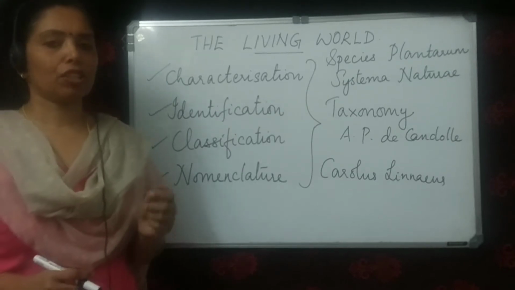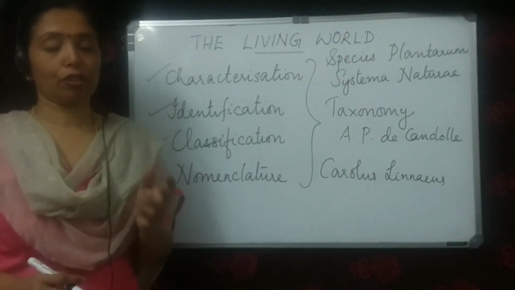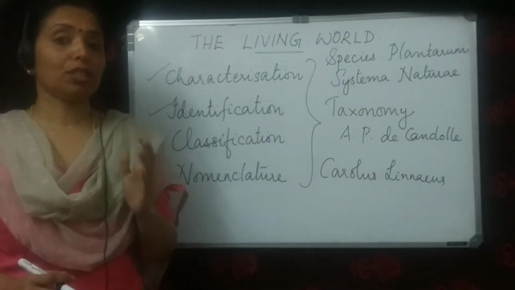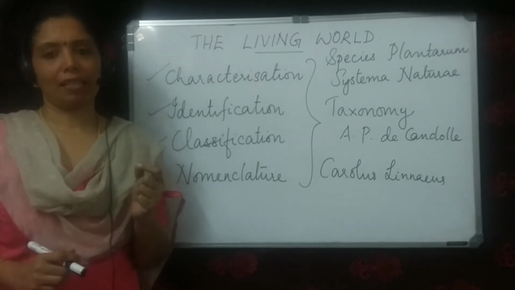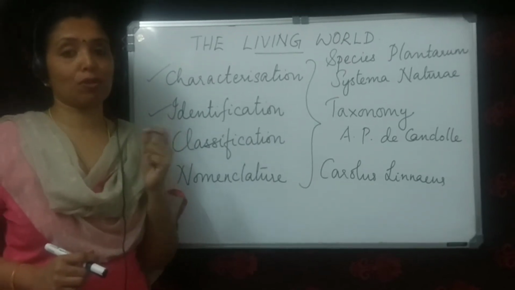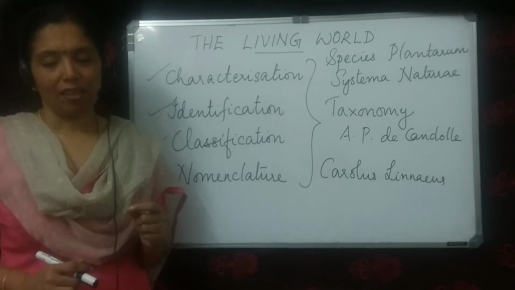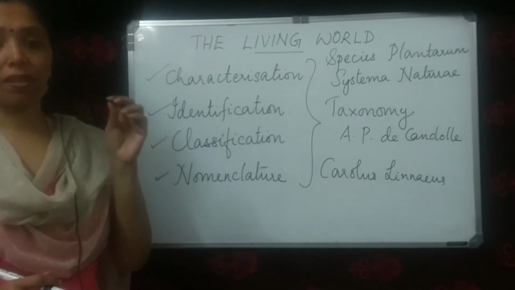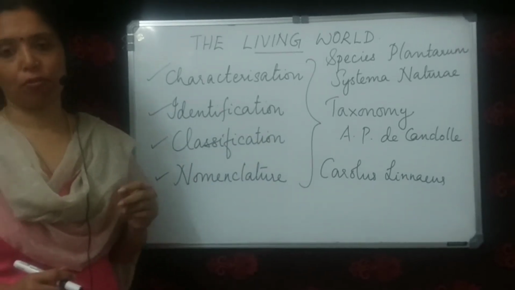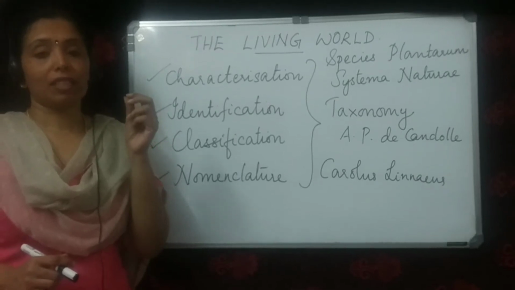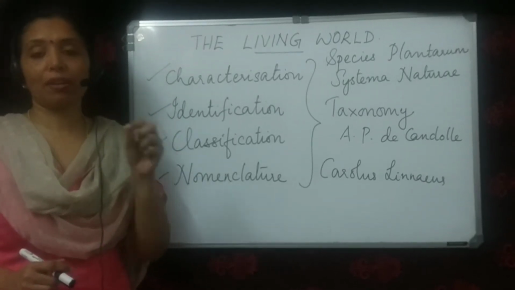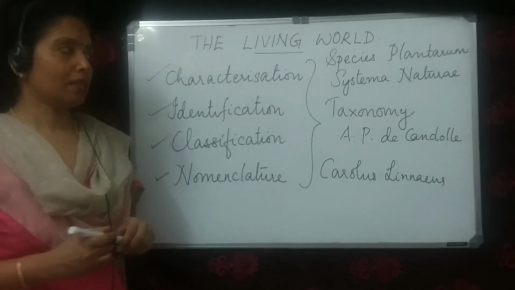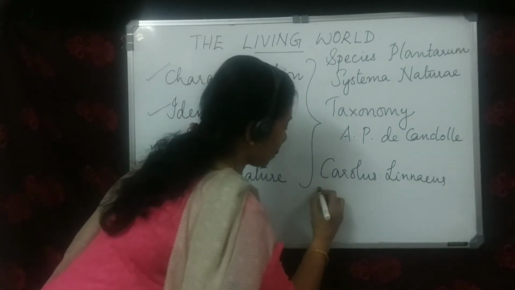While classifying organisms into different groups, the evolutionary relationship between organisms was also taken into account. This systematic arrangement of organisms, taking into account the evolutionary relationship between them, is called systematics.